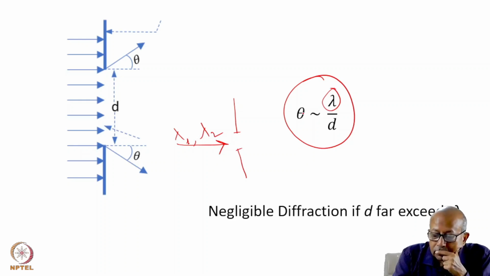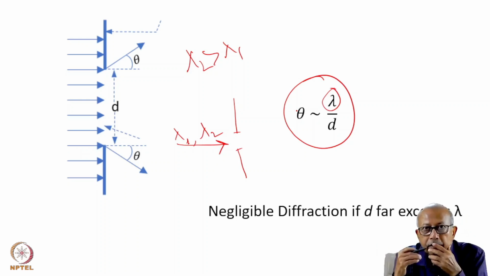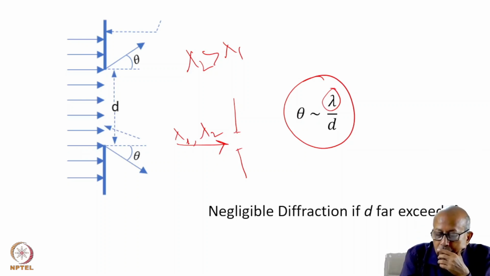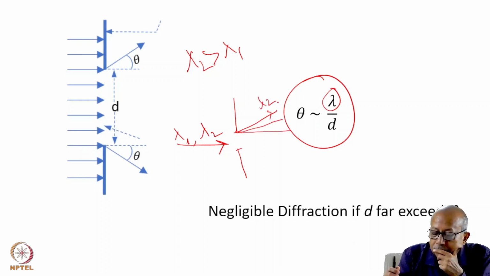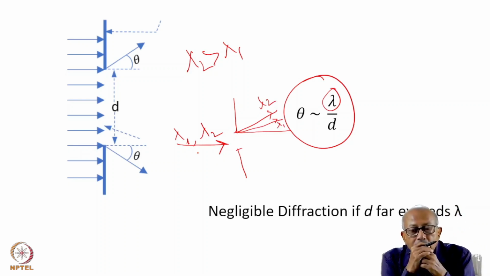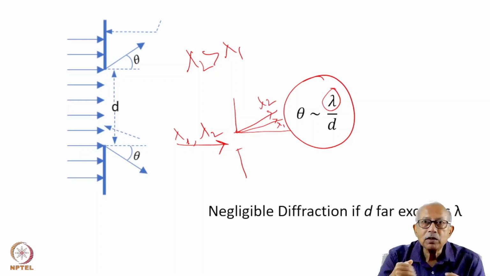If lambda 2 is more than lambda 1, then the one with the longer wavelength will also have a higher angle of diffraction. So the two lights will be diffracted with different angles. This is lambda 2 and this is lambda 1. So the diffraction actually separates them, and once they are separate, you can maneuver them separately.